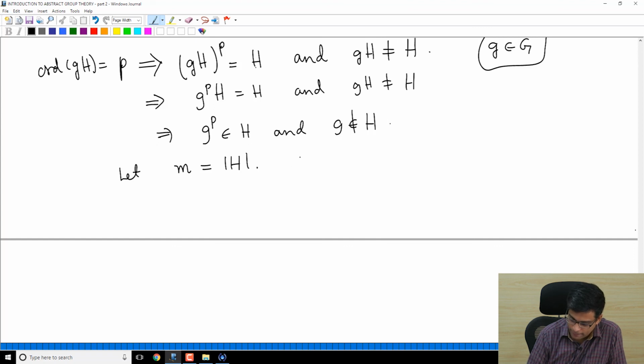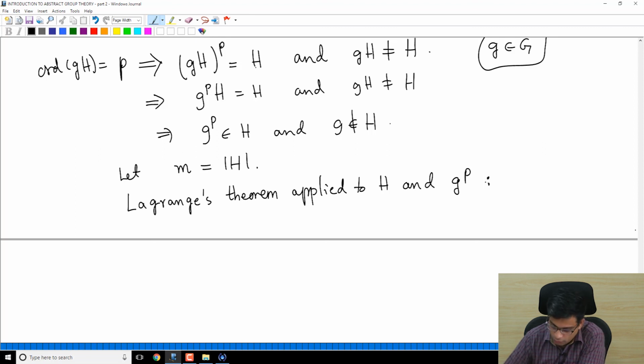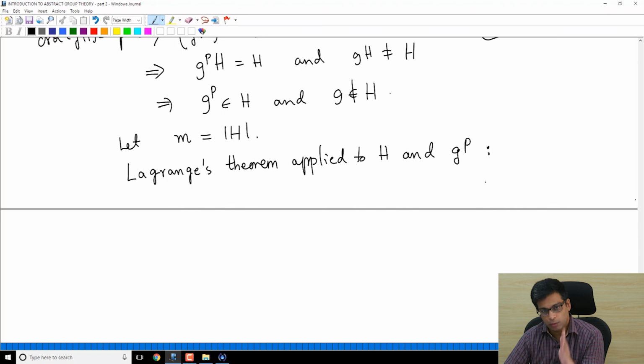Then what we have is, by Lagrange's theorem applied to H. What is Lagrange's theorem? It says that if you have a finite group and an element in it, the order of the element divides the order of the group.